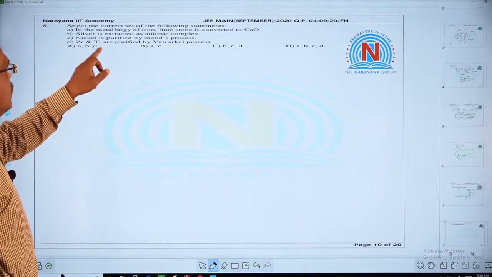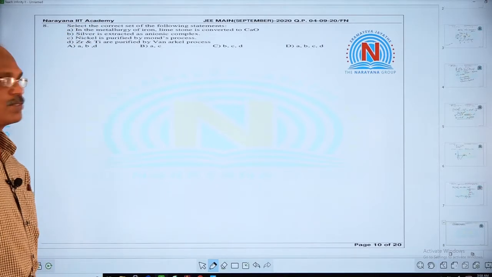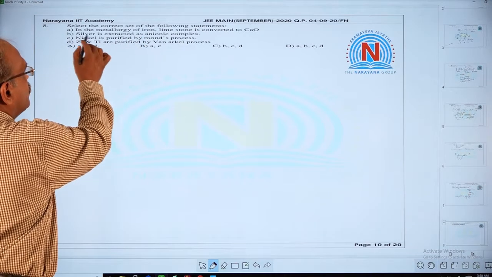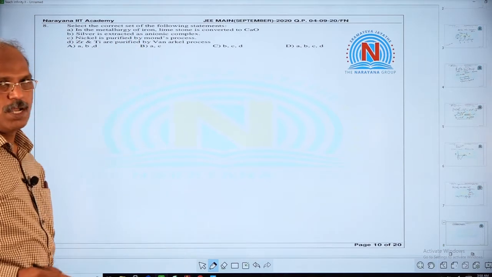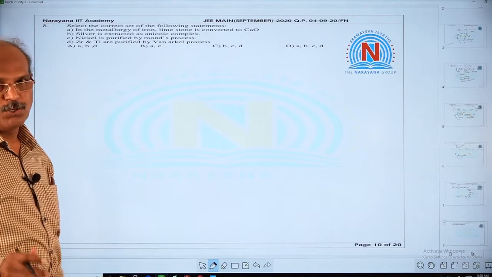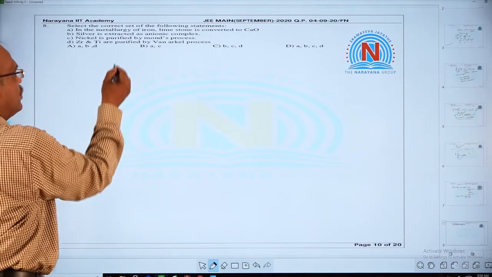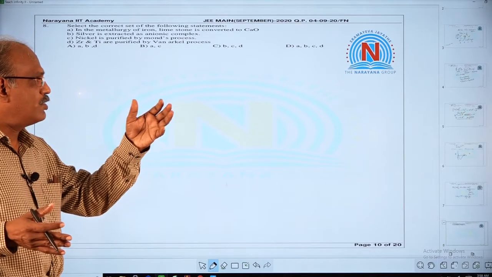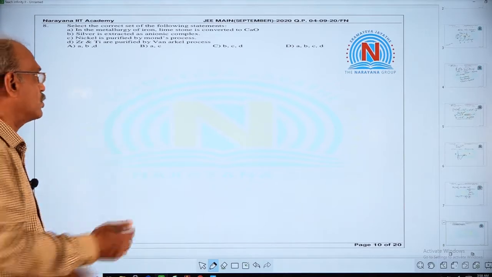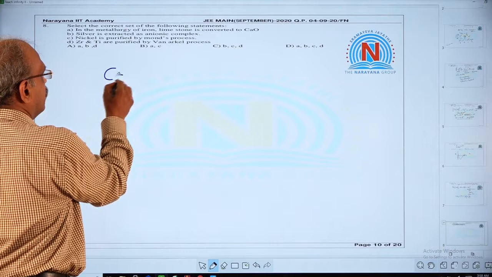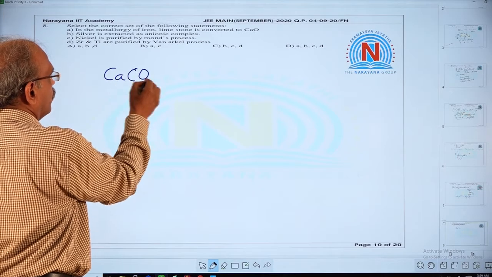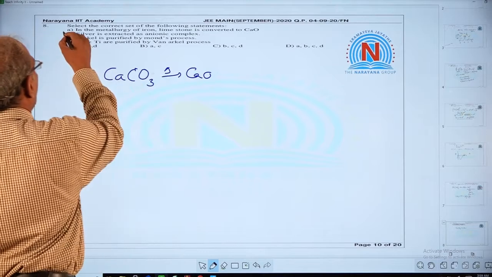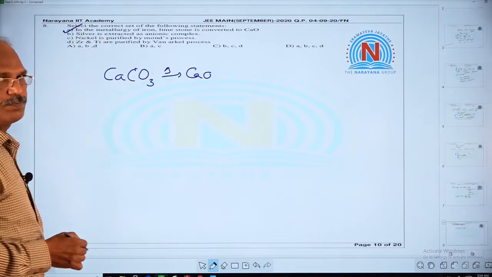Here we have to choose the correct statements. First one: in the metallurgy of iron, limestone is converted to CaO. In the extraction of iron, ore is subjected to higher temperatures. So limestone, nothing but CaCO3, decomposes to give CaO. So statement A is correct.